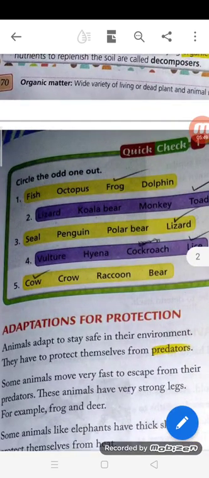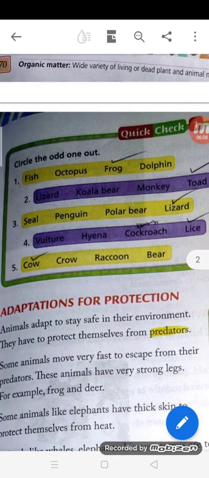Now see this. Circle the odd one out: fish, octopus, frog, dolphin. So put a tick on frog, as this is the amphibian. Lizard, koala bear, monkey, toad. So lizard, koala bear, monkey, they are basically arboreal animals, but this toad is an amphibian. That is why.